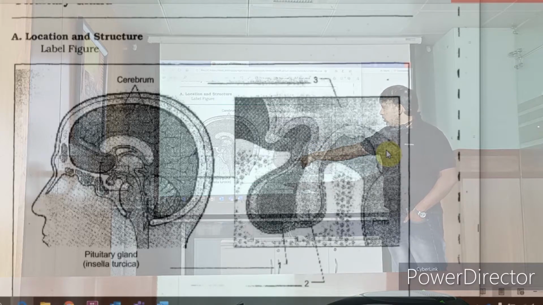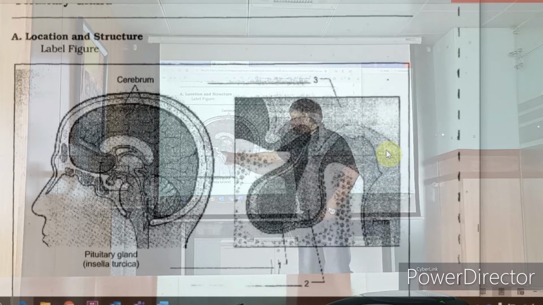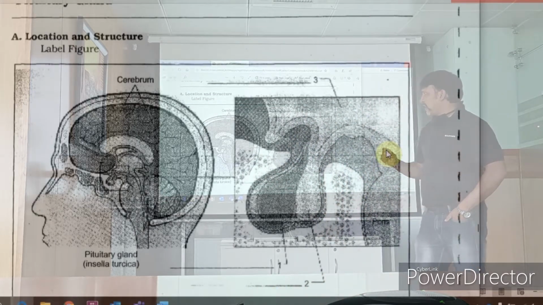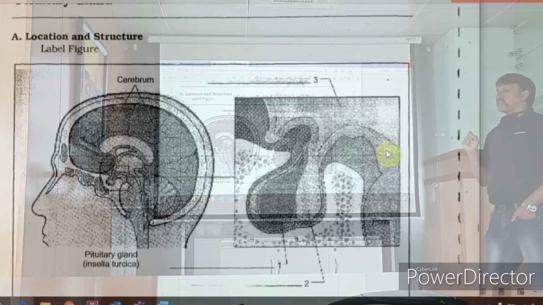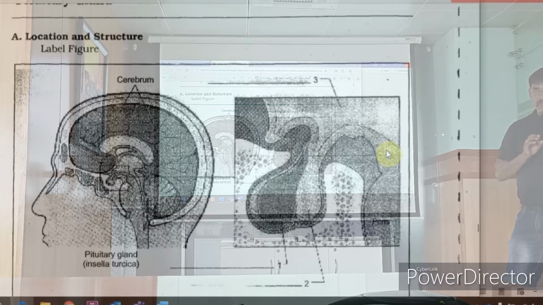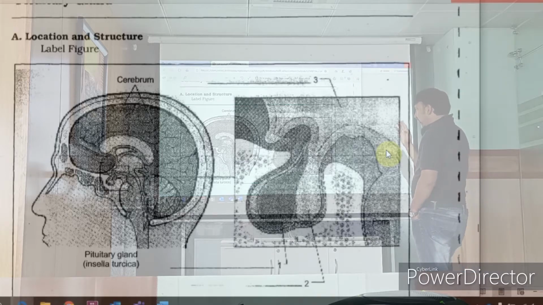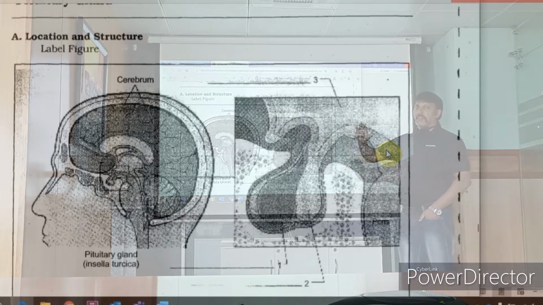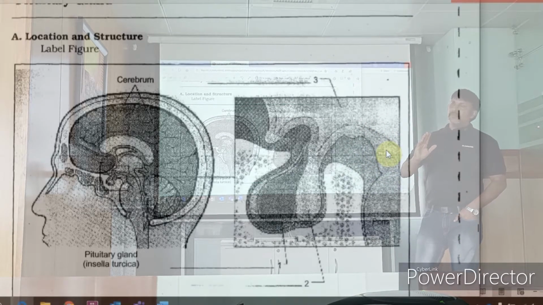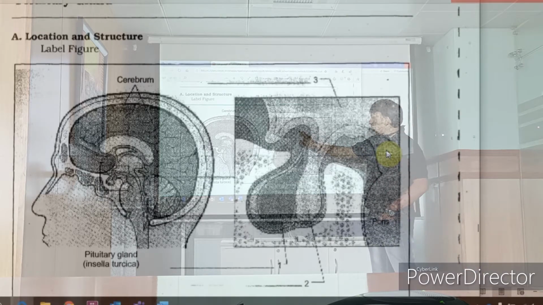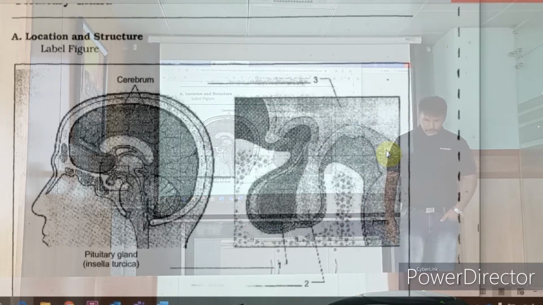If you see, the pituitary gland is mentioned in this section here, at the base of the brain. That is the pituitary gland inside your sella turcica. Sella turcica. It is very well protected. It has two parts, front and back, anterior lobe and posterior lobe. Above that comes the hypothalamus.